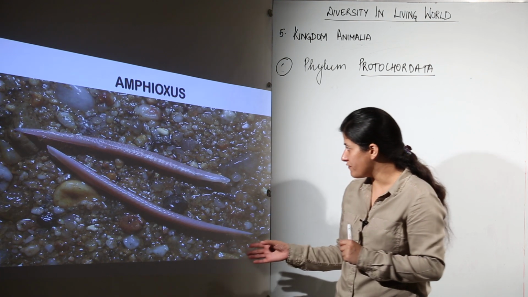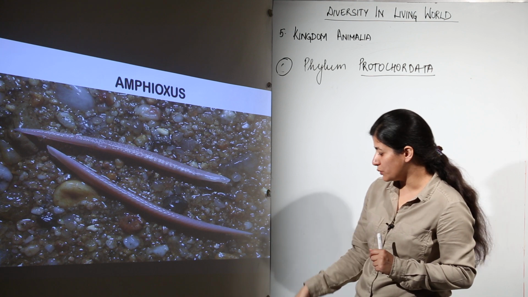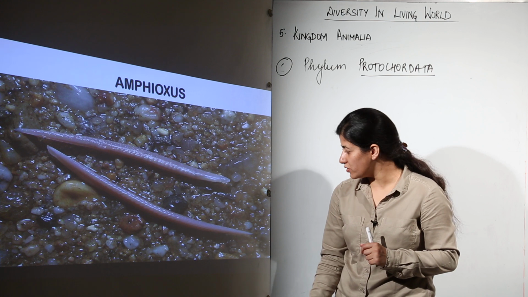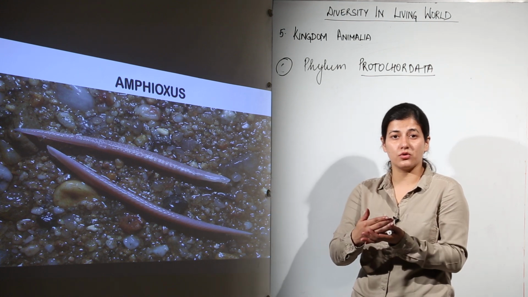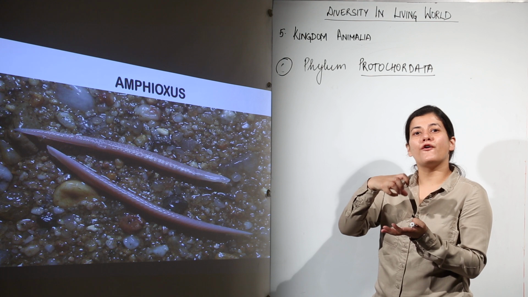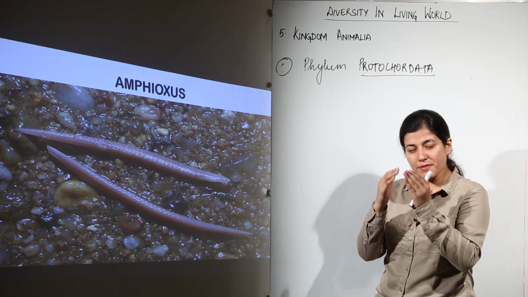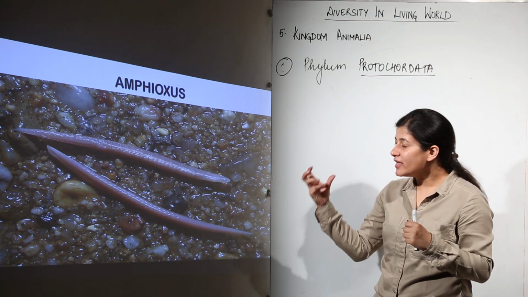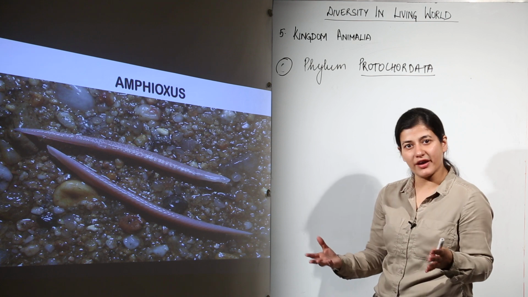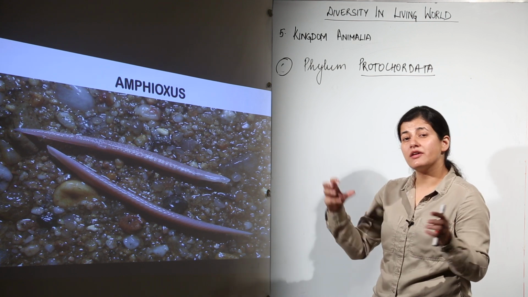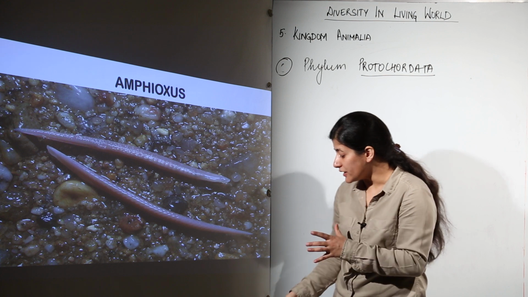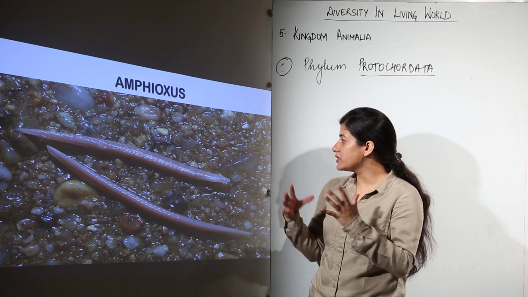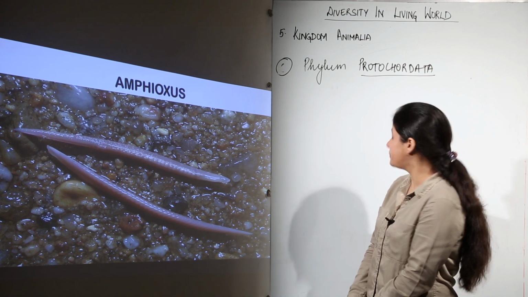And then there is the example of Amphioxus. This is the actual picture of Amphioxus that you see over here. As you can see, this is a worm-like organism. It is having notochord at some stage, and notochord is the site for muscular attachment. The muscles are attached to the notochord in the primitive stages, so they have muscles as well, they have a nervous system as well, there is a well defined system, they will have an eye as well, there would be a collar, there would be a proboscis. So in particular, these organisms are more advanced than what we have studied previously. So this is all about the phylum protochordates.